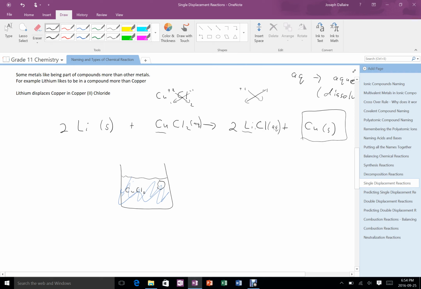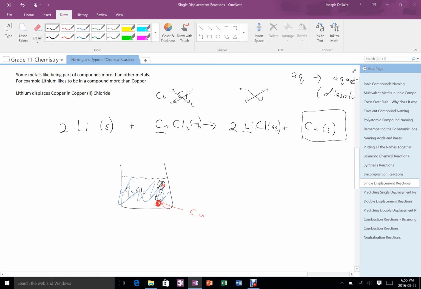And what we'd see is that the lithium would go in solution, and so at best what we would see is this hunk of something dissolving into the solution. But then what we would also see is a reddish cube forming. It might form on the surface of the old lithium, or it might form somewhere else, and that would represent the copper coming out of solution.